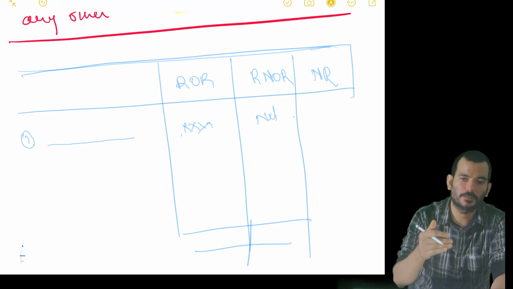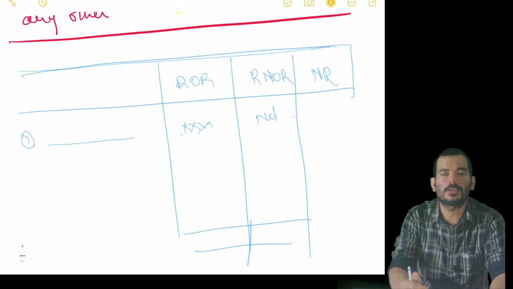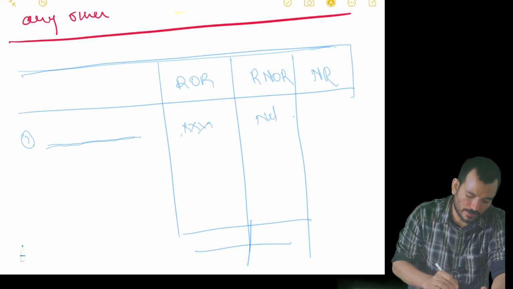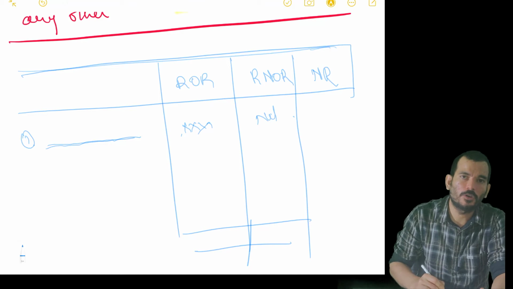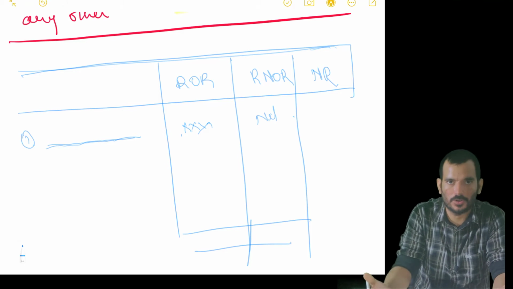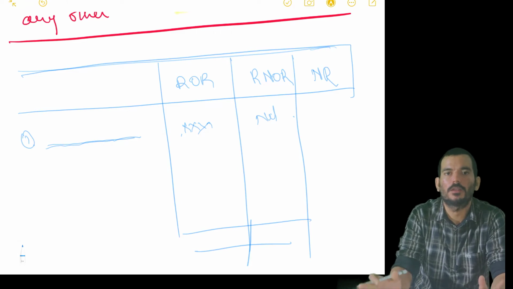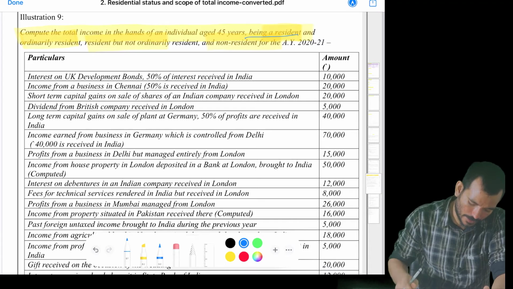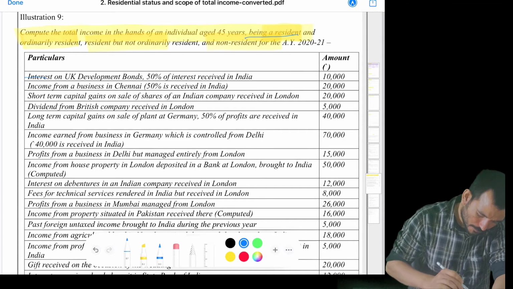So for an example, if he's saying that agricultural land is situated in India, we know that it is exempt, right? So you write agricultural land situated in India, but don't write the amount, you write only nil. Within the bracket you can mention that since it is exempt under section 10(1), it is excluded. Okay, so that's the way it should be written. I'll be reading these things.